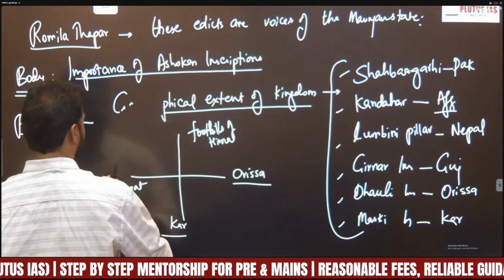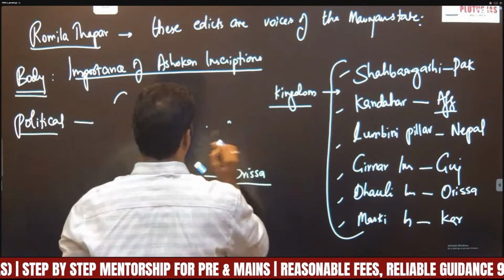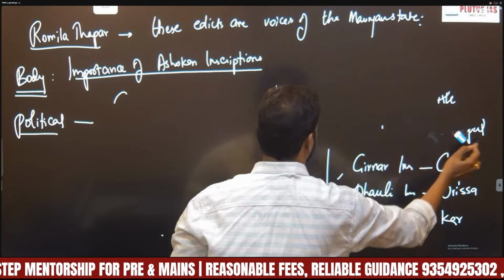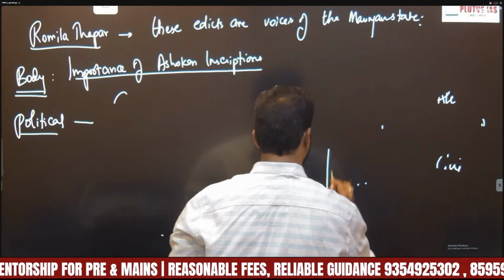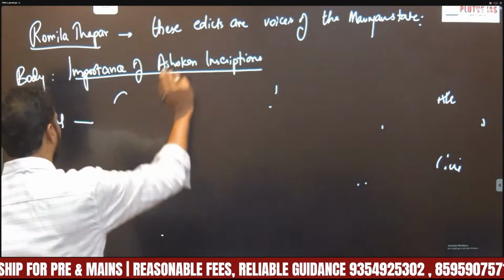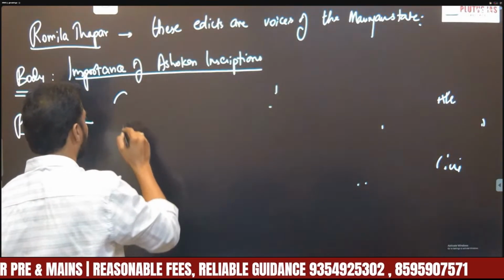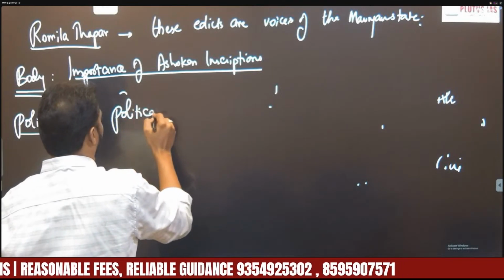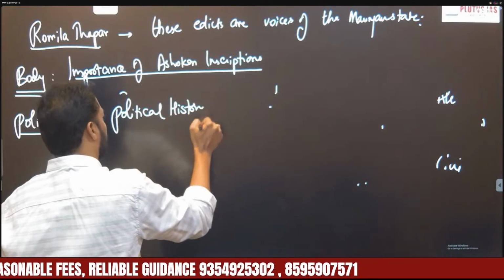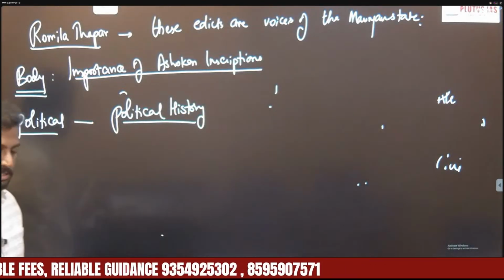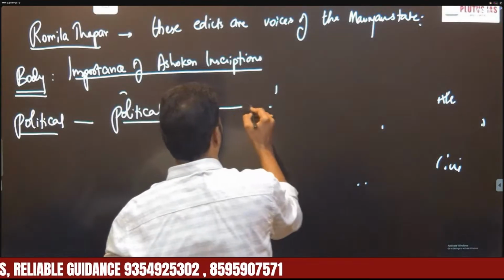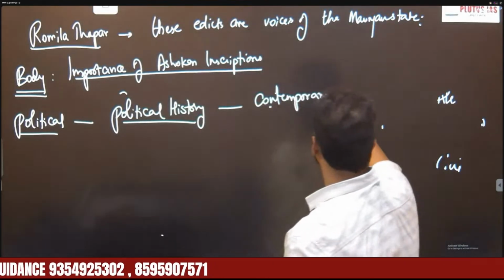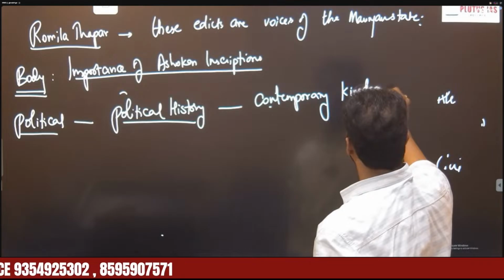Let us see the other aspects here. The second aspect is political history. See, these edicts mention various contemporary kingdoms.